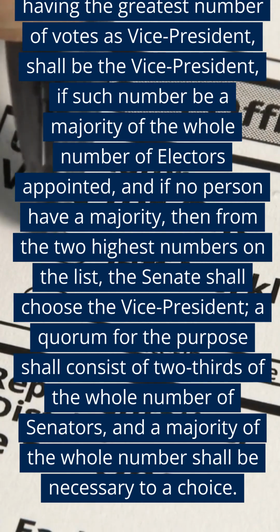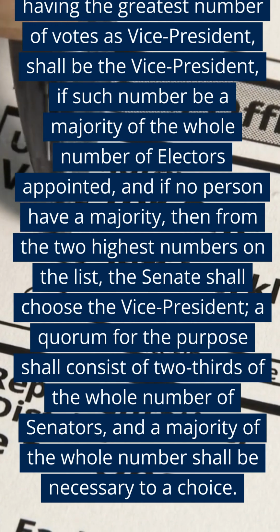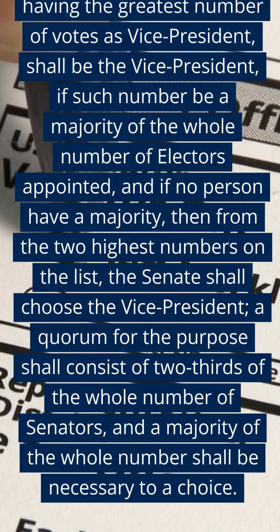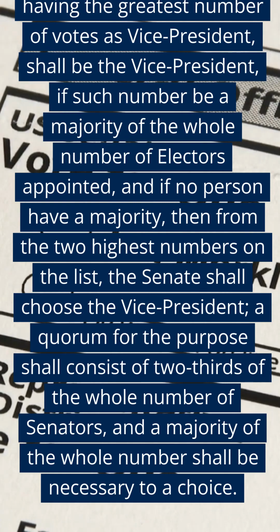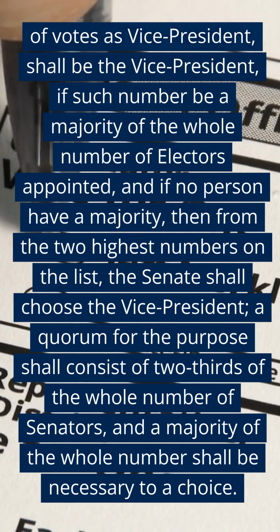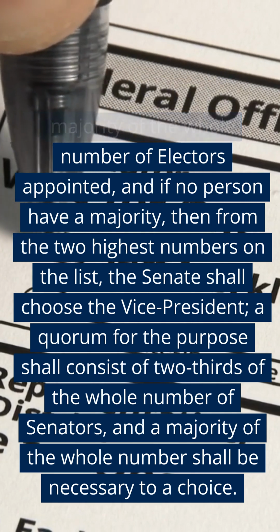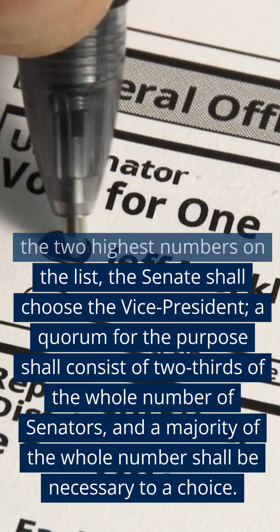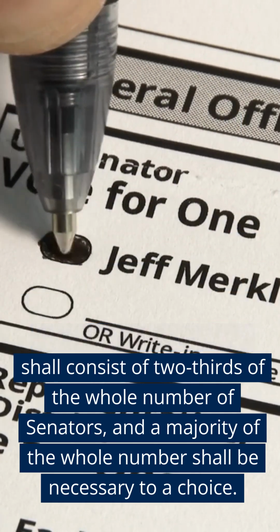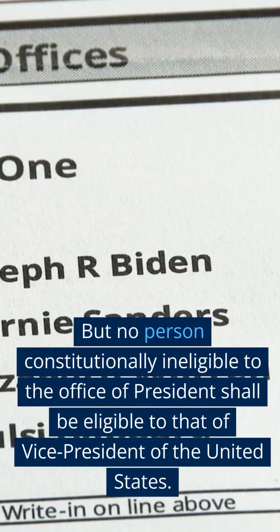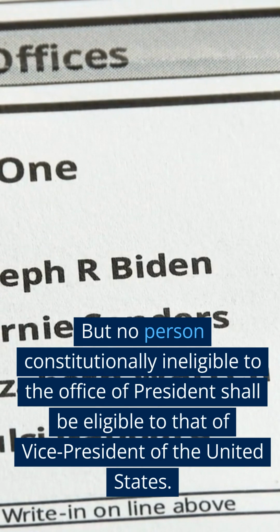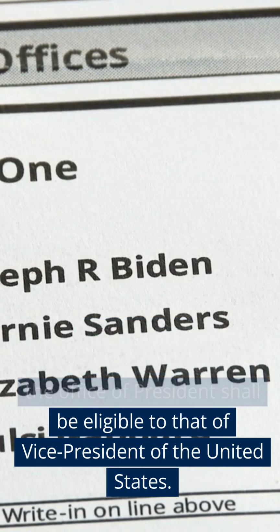The person having the greatest number of votes as vice president shall be the vice president, if such number be a majority of the whole number of electors appointed. And if no person have a majority, then from the two highest numbers on the list, the Senate shall choose the vice president. A quorum for the purpose shall consist of two-thirds of the whole number of senators, and a majority of the whole number shall be necessary to a choice. But no person constitutionally ineligible to the office of president shall be eligible to that of vice president of the United States.